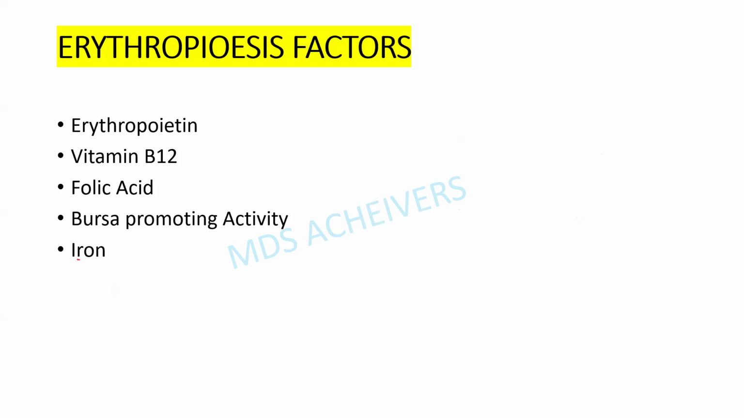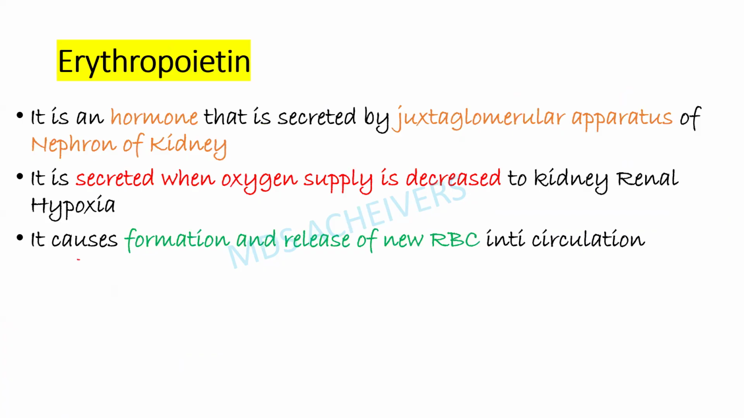Coming to the erythropoiesis factors: erythropoietin hormone, vitamin B12, folic acid, and Barca promoting activity, and iron are the predisposing factors required for erythropoiesis to occur. Erythropoietin is a hormone secreted by the extraglomerular apparatus of the nephron of the kidney, and it is secreted when the oxygen supply to the kidney is decreased and a renal hypoxia condition occurs. It causes the formation and release of new RBCs into the circulation.